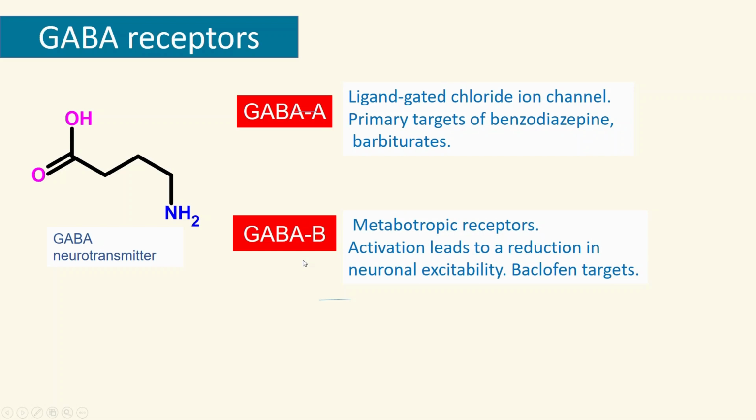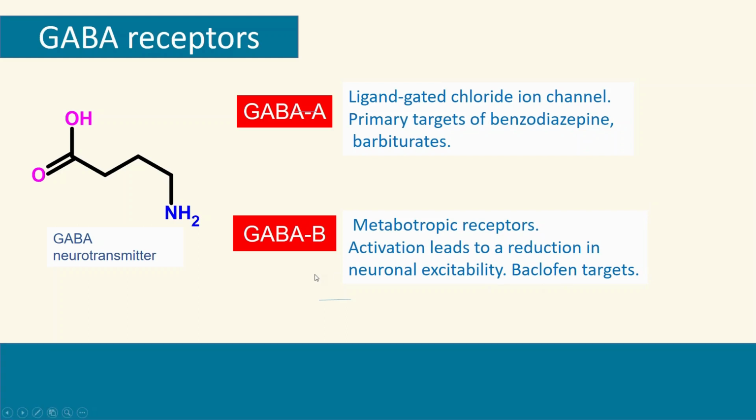Whereas GABA B is a metabotropic receptor, which means it is mainly activated by G protein coupled receptors or kinase type receptors. Those lead to a reduction in neuronal excitability. The big famous drug here is baclofen, which is a muscle relaxant, acting through GABA B.